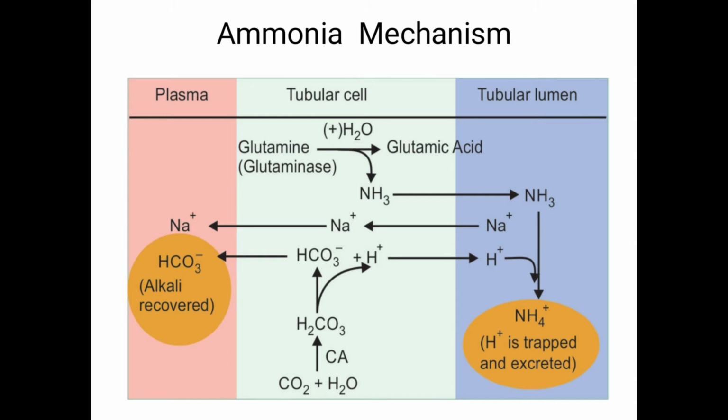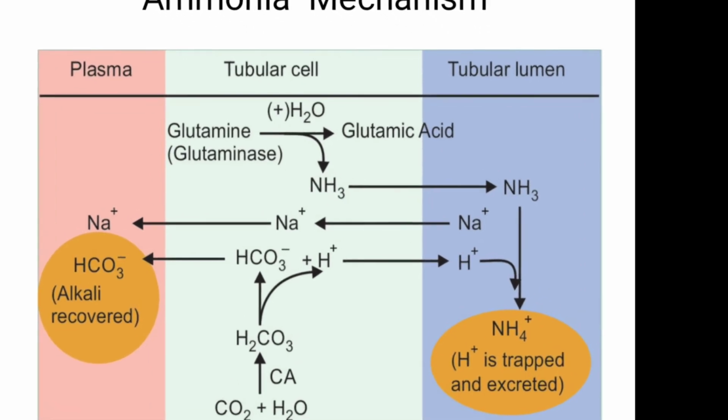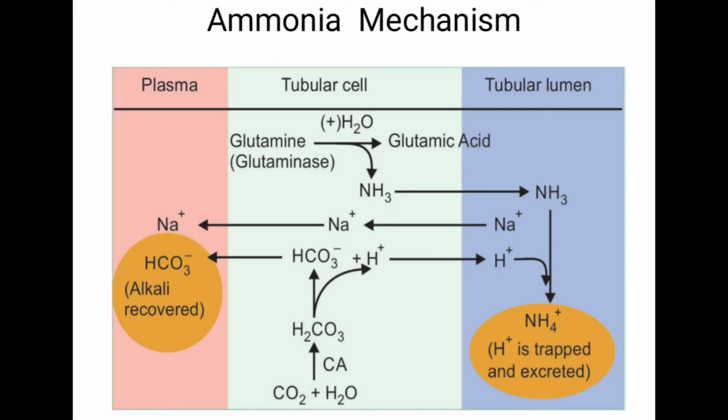This is what is said here. Actually what happens here, the ammonia is produced by the kidney cells by the action of enzyme glutaminase. Ammonia is combined with H plus to form NH4.